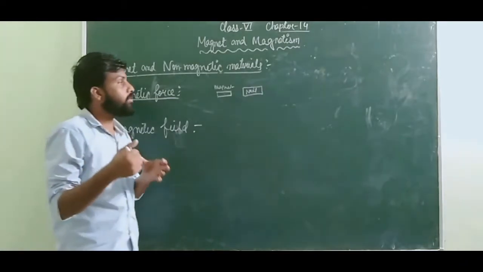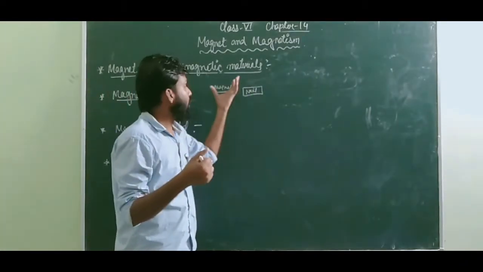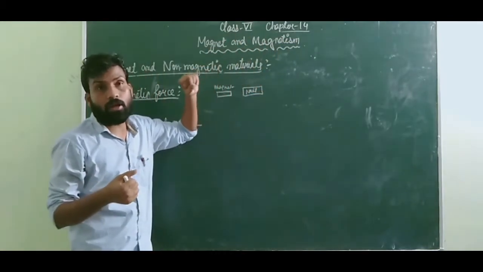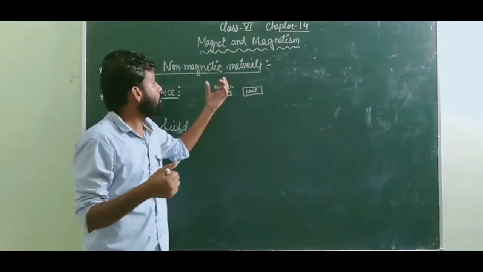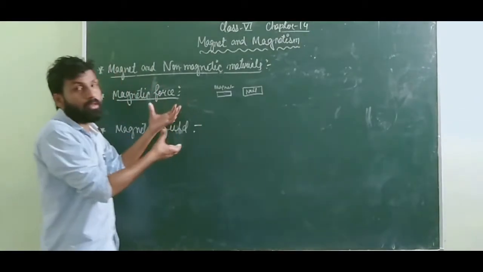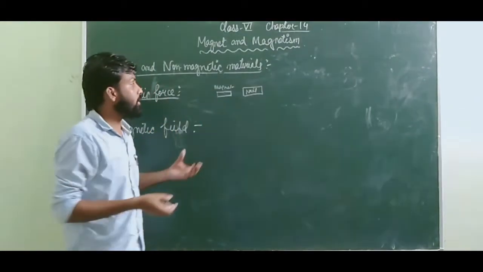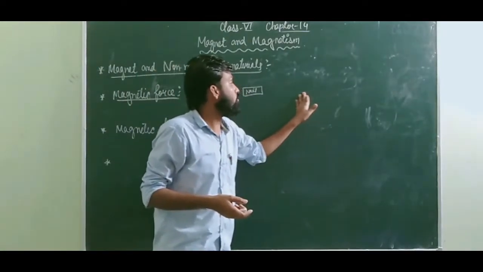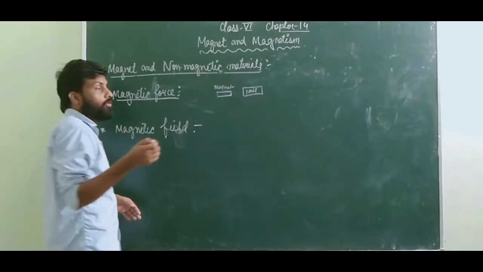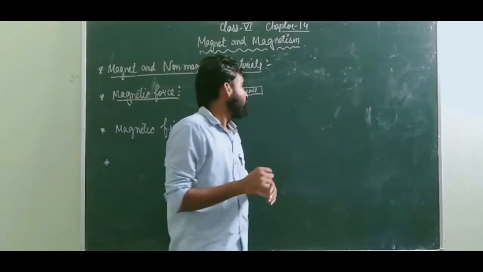Remember, the force by which a magnet can pull any other magnetic substance is known as the magnetic force. If the magnet is small, its force of attraction will be very less. If it is big, the force will be larger. When you go to higher classes, you are going to get the unit of magnetic force, which is Tesla.